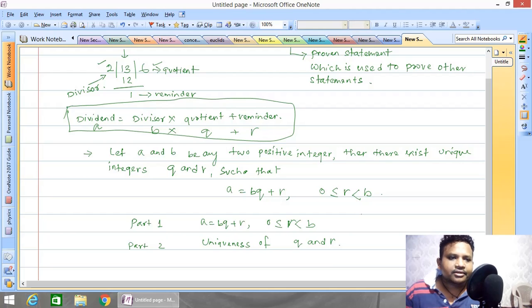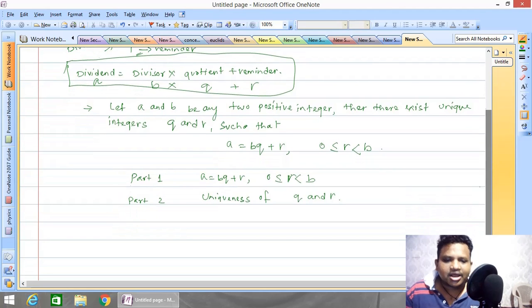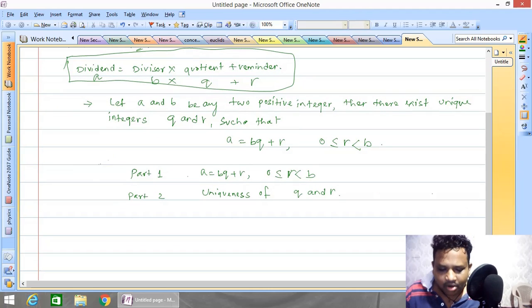Similarly, when you divide 13 by 2, we get a quotient 6 and remainder 1. From this it is clear that if 2 divides 13, then the quotient should be 6 and the remainder should be 1. There is no other option or other value of this quotient and remainder. So this q and r are unique. Obviously it is unique in a simple division, but we have to prove this in a mathematical way, which will come in your exam. Very, very important.